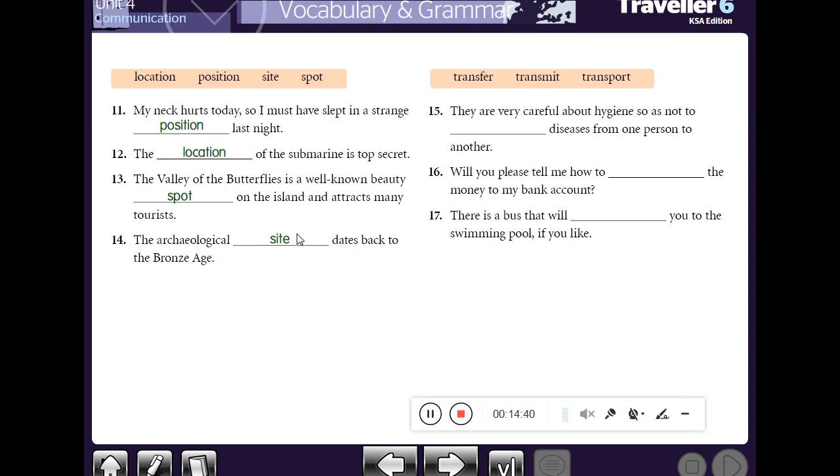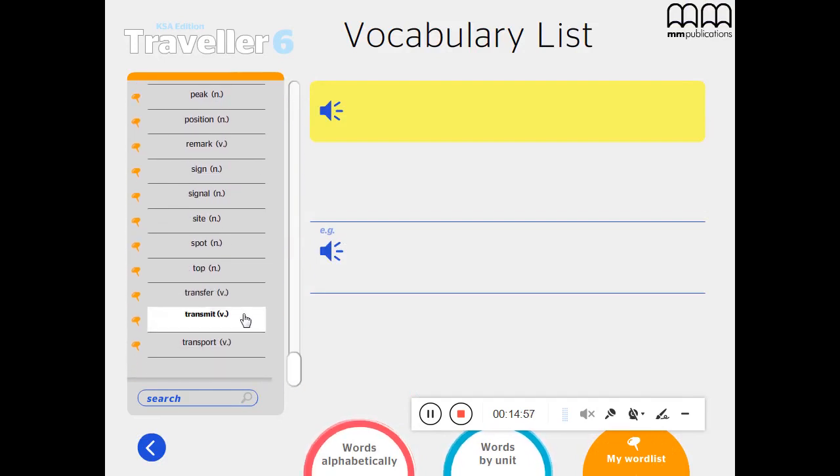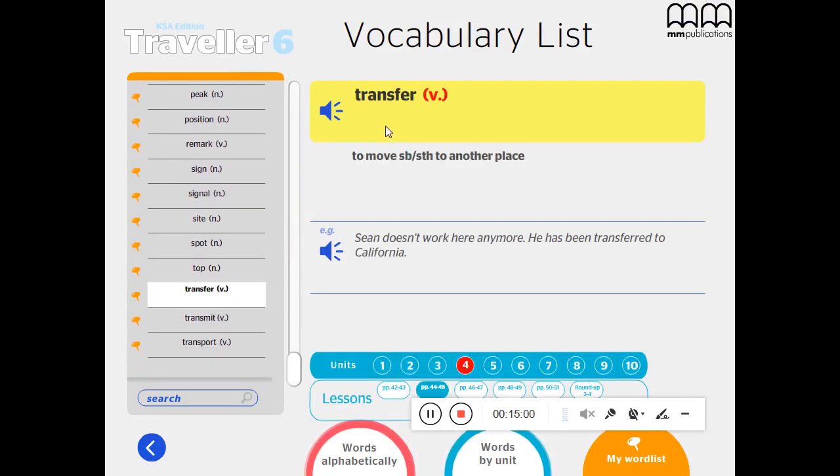Okay, let's move to the last group of the words. Transfer, transmit, transport. Let's move to the meanings of the words. Here we have the word transfer. Transfer means to move somebody or something to another place.